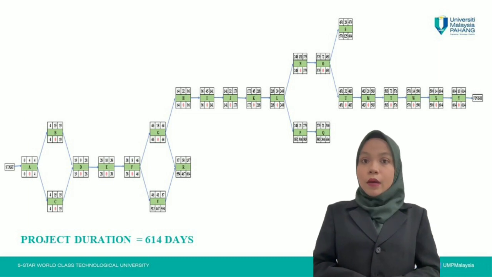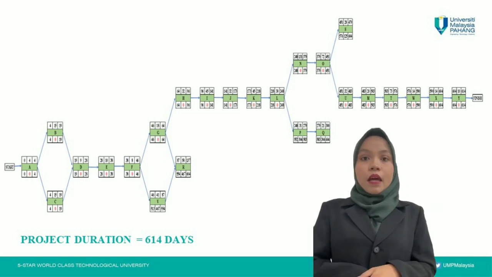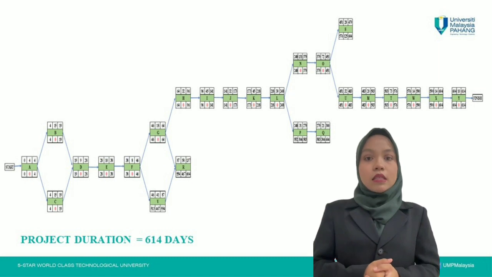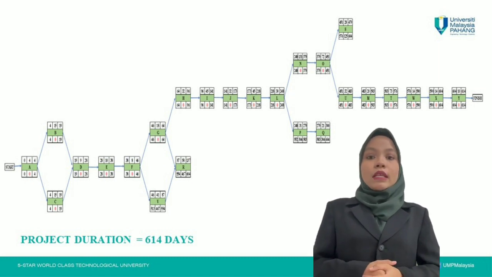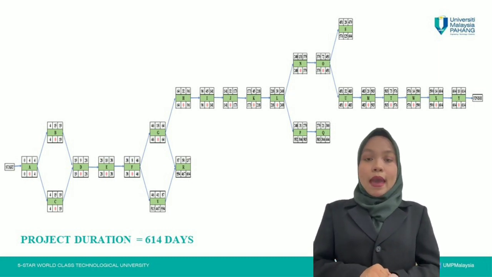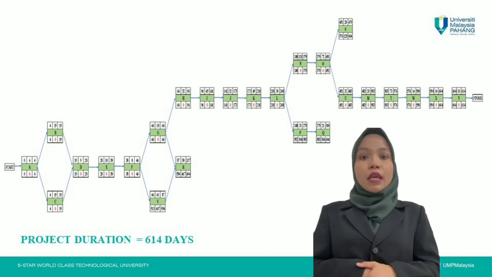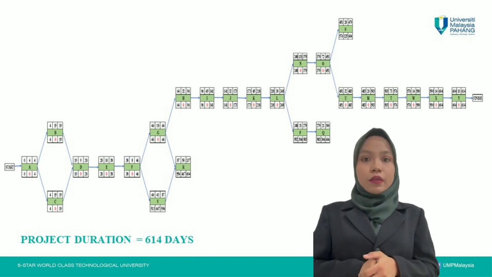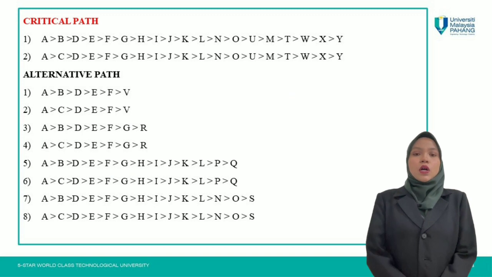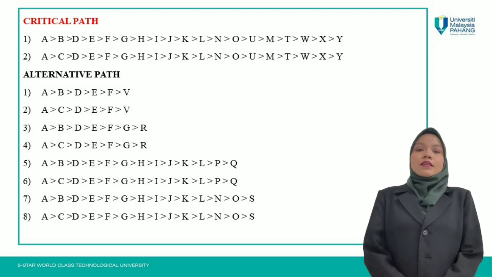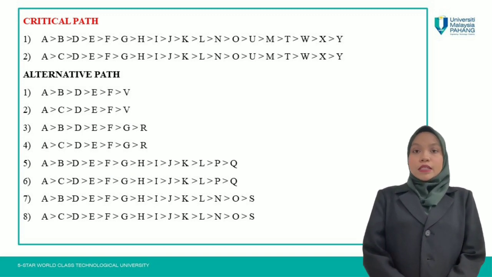So this is the diagram of critical path method. Why we need to construct this CPM is because we need to know the project duration. As you can see in the slide, for this project, the project duration is 614 days. For the next slide, aside from project duration, we can know the critical path and alternative path from the